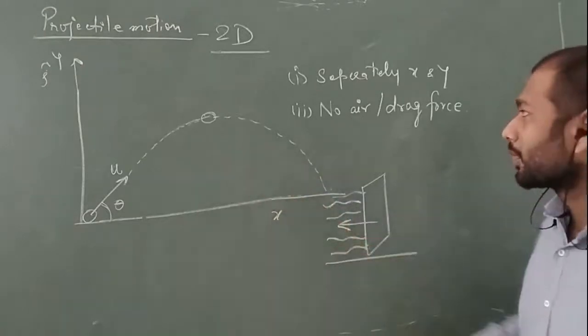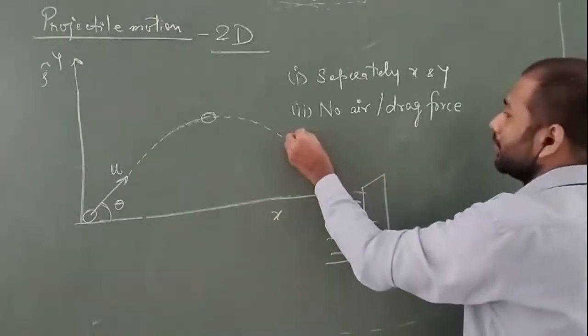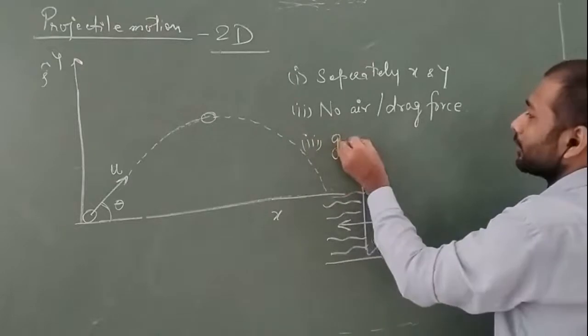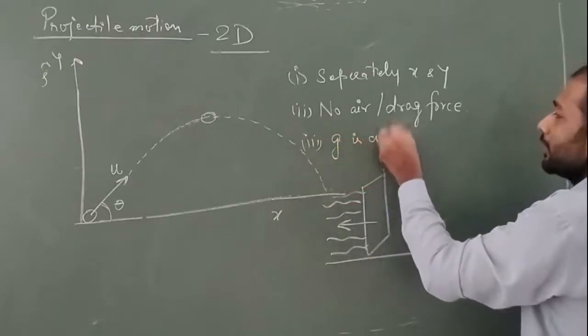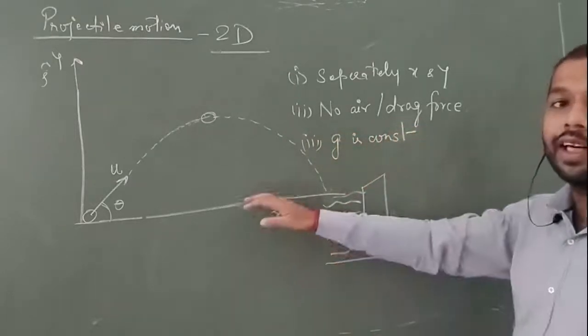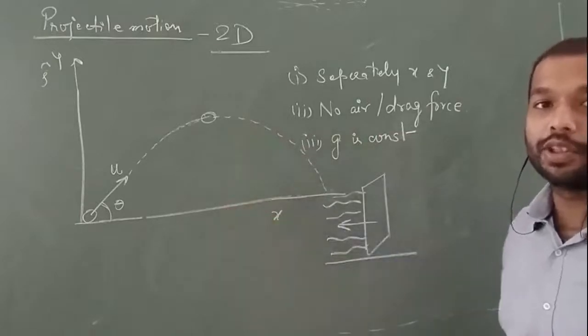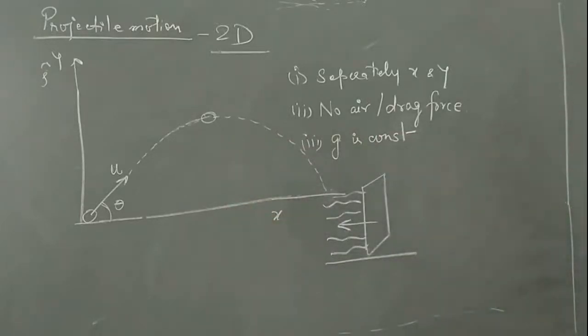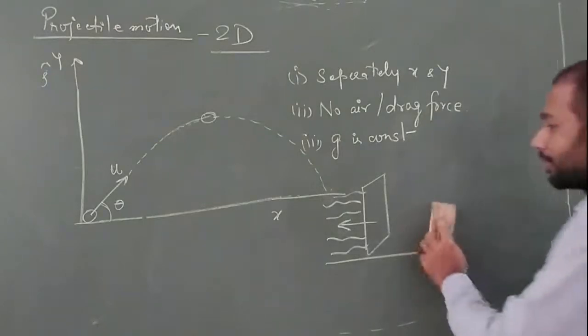Alright, so we will assume that g is constant. g is constant for all the heights that we are assuming in this projectile. So these are the three general assumptions that we have to consider to study projectile motion.